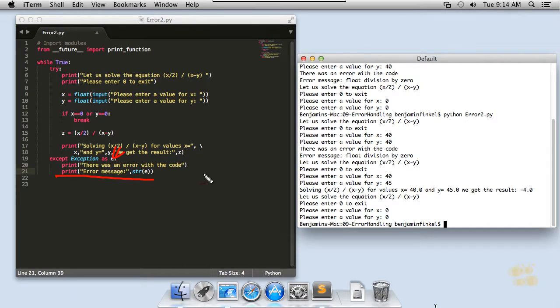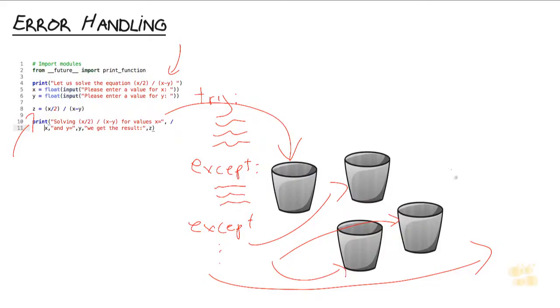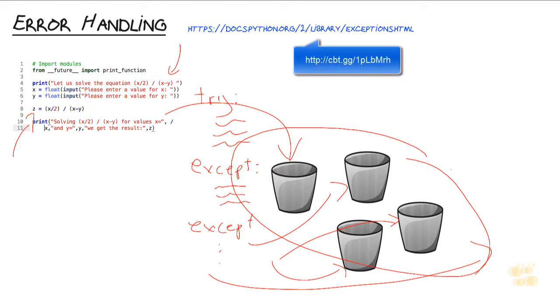And there's a lot of different things we can do with our exception variables. But let's take a look at another thing that we talked about here, and that is the multiple buckets that we have for catching errors. After all, we may want to respond differently based on what kind of error we ran into. And what you can actually do is instead of just except Exception, you can catch a lot of different types of errors. And to see all the different types, I recommend you check out the Python documentation.